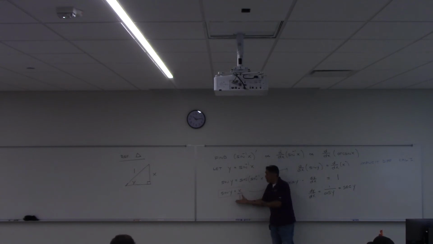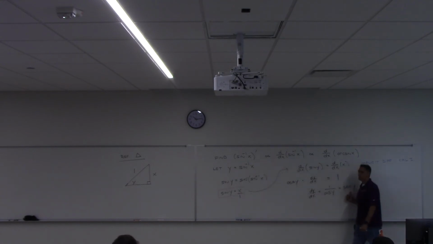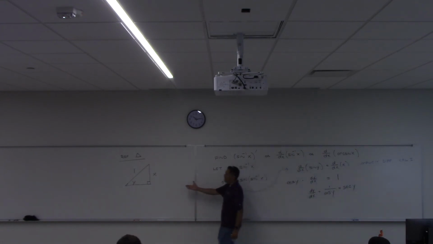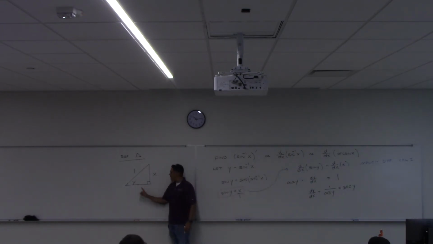Now the reason I'm doing that is because I want to know what secant of y is, right? Secant of y is the reciprocal of cosine. So if I knew what cosine of y was, I would be able to switch this over to x. I can figure out cosine of y if I can figure out the adjacent side of the triangle, which I can, because I have two sides, so I can always get the third one.